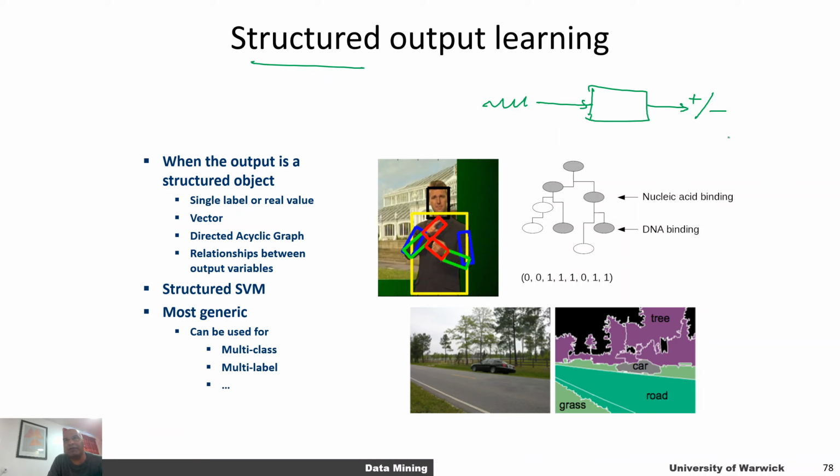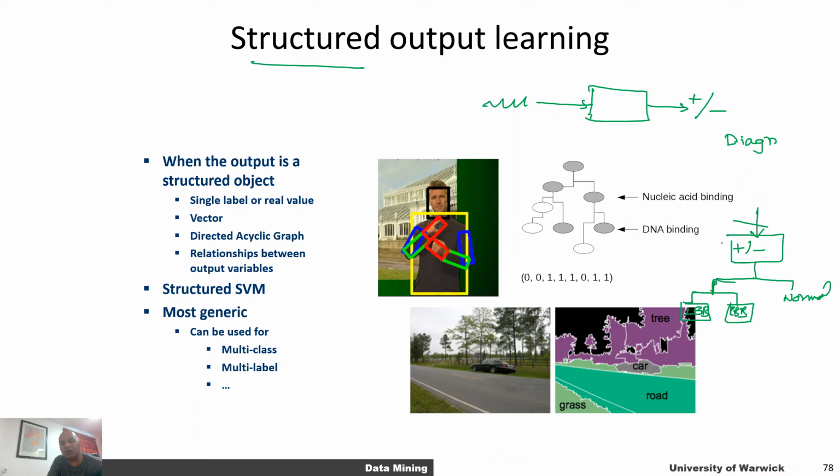First of all, you have the diagnostic: whether it is positive or negative. If it's negative, we don't care because that's normal. But if it is positive, what type of problem is it? We can have a certain type of abnormality like left bundle branch block for a heart patient, or a right bundle branch block and so on. You can learn these two things simultaneously by using structured output learning.